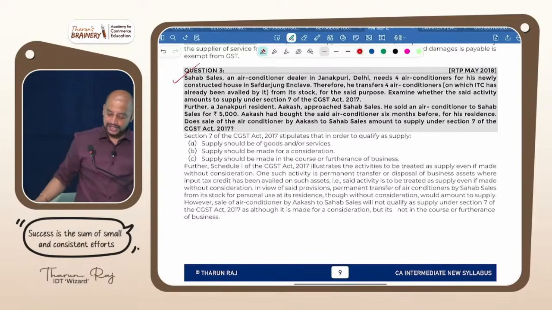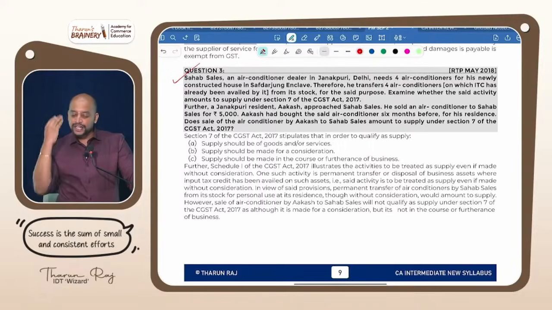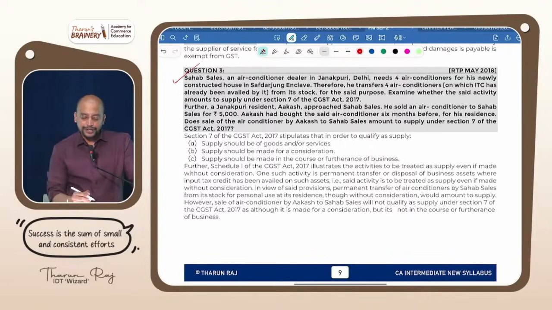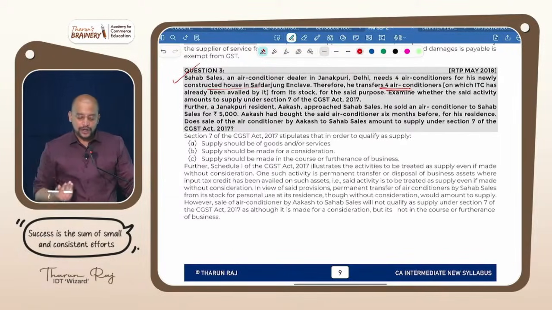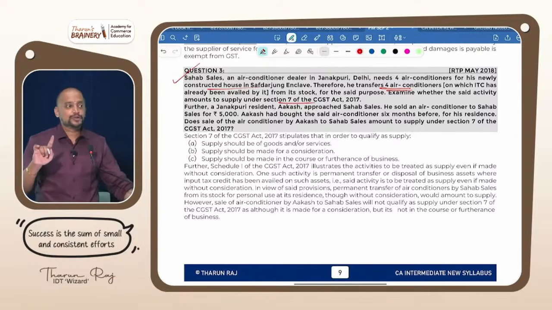Done? Now see this. Sharp Sales, an air conditioner dealer in Janakpuri, Delhi, needs 4 air conditioners for his newly constructed house in Safdarjung Enclave. Therefore, he transfers 4 air conditioners on which ITC has already been availed by it from its stock for the said purpose. Examine whether the said activity amounts to supply under section 7. What is your answer? Yes, because it is disposal of business asset.